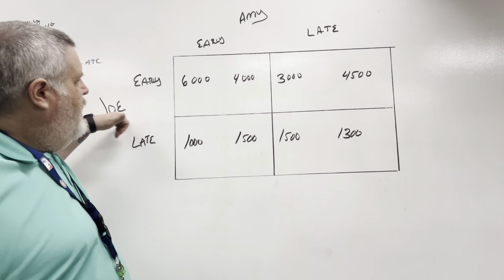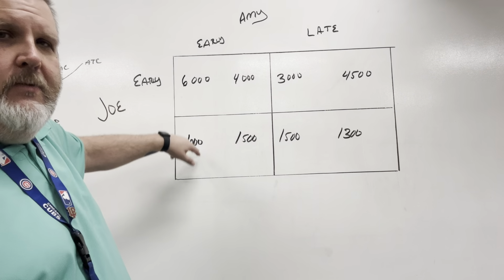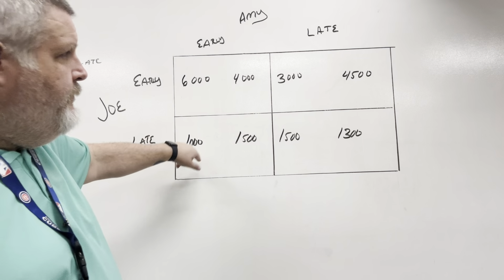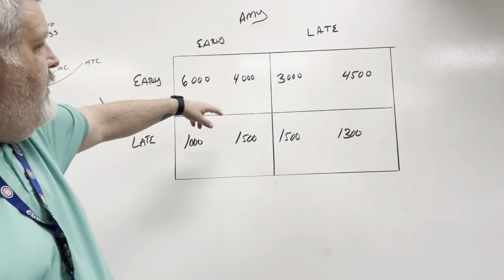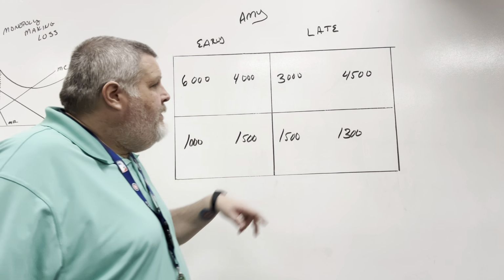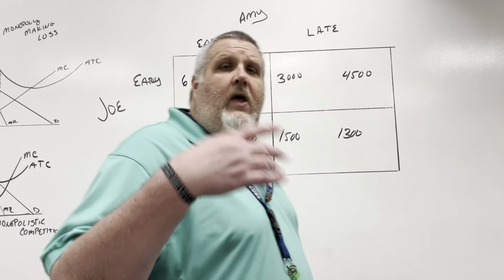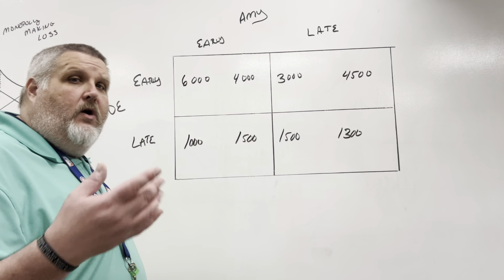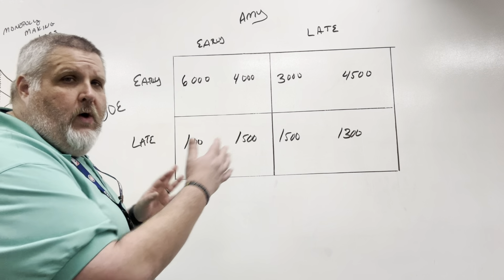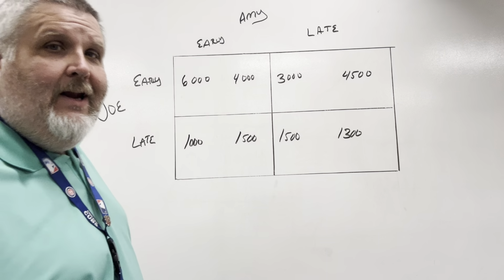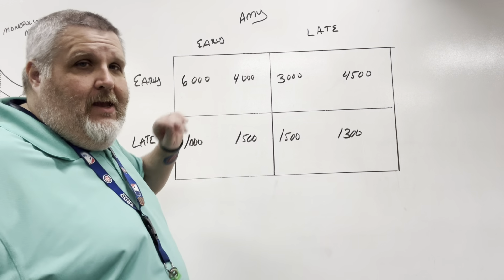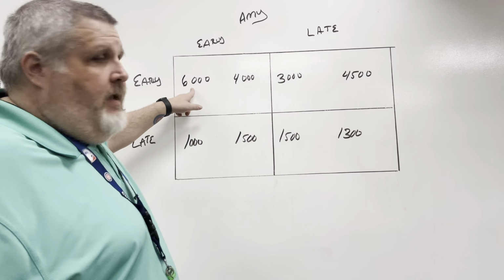Remember that Joe is going to be our first numbers. So Joe is 6,000 and 1,000. Joe is 3,000, 1,500, okay? Amy then is 4,000 and 1,500. Amy is 4,500 and 1,300. So those are the numbers that we're working with. We know who belongs to what, okay? So Joe's trying to decide, should he open early, should he open late? Well, he's going to look at what Amy does, okay?